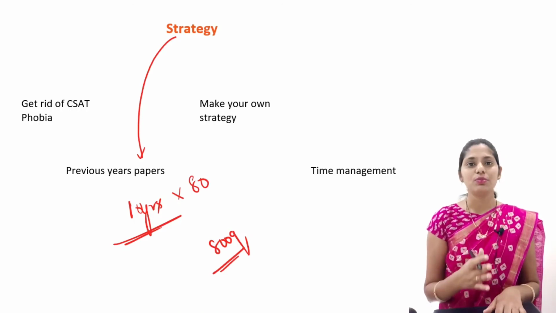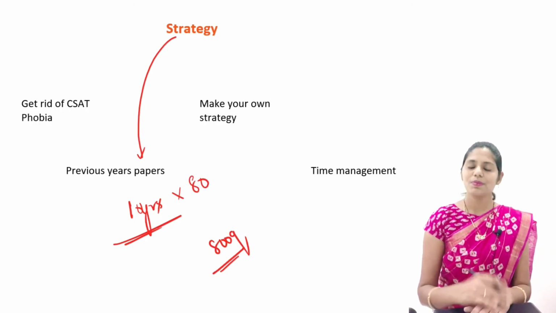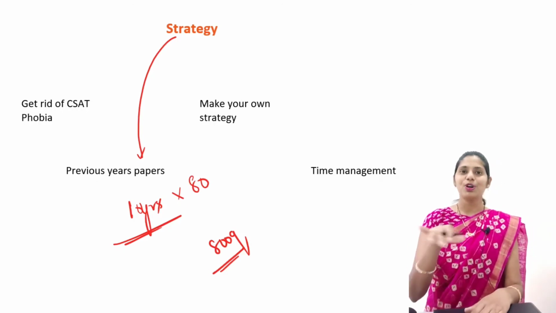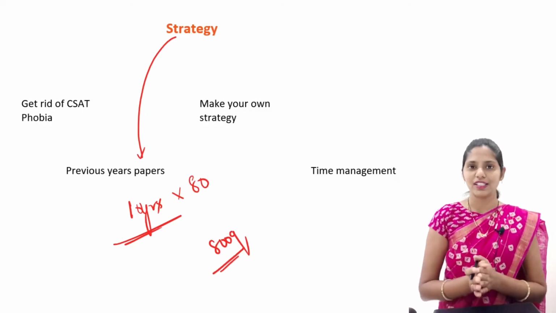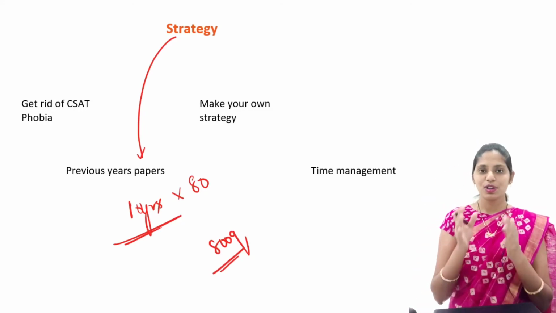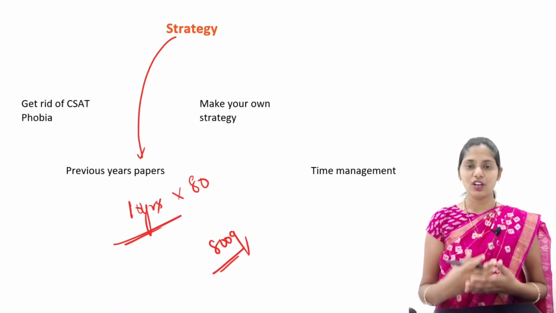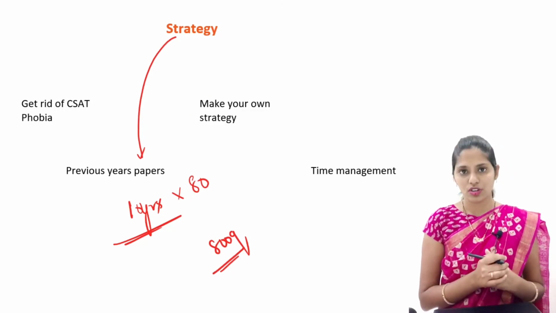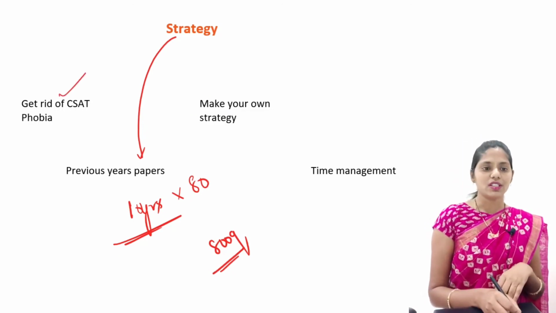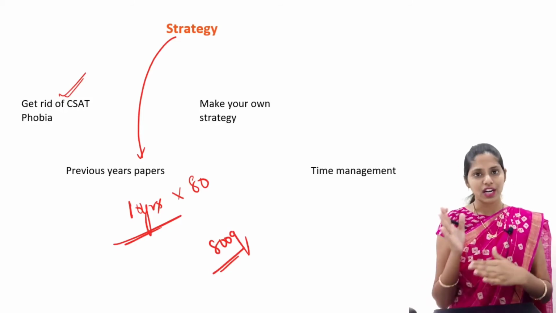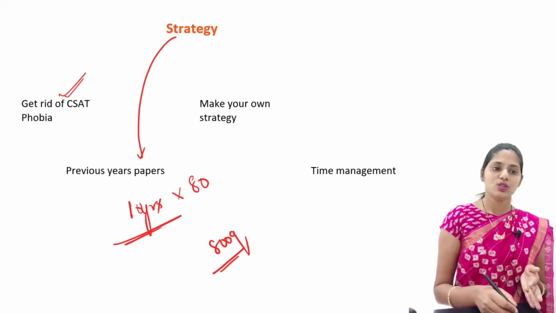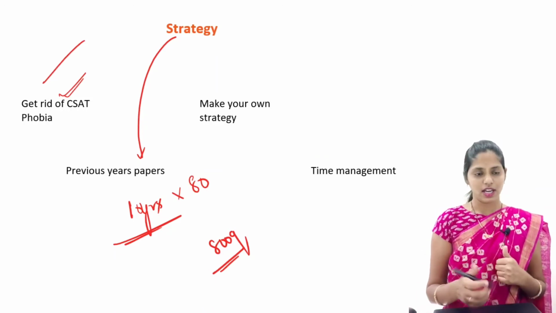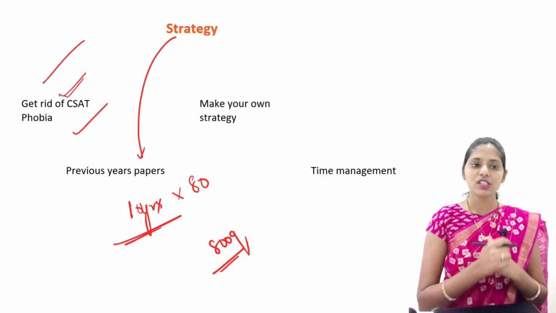The next one is you have to remove the fear of CSAT, the CSAT phobia. Many students, especially from an arts background and science background, have a fear of CSAT. Because of this phobia, after entering the examination you will get sweats. And because of sweating and much fear, even though you can do that problem, at that time the formula will not strike you. Because of this, the chances of going wrong with the question will be very high, and so you will have high chances of not clearing UPSC CSAT. So first of all you have to get rid of this CSAT phobia.